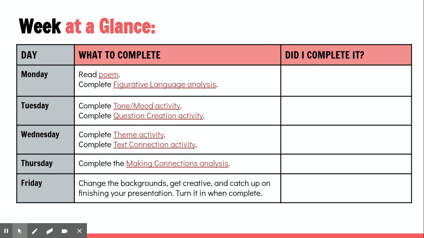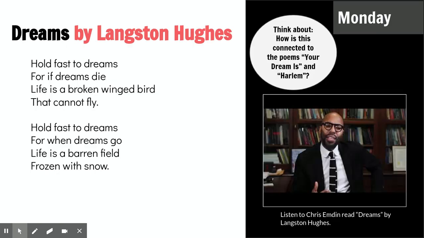Wednesday, complete the theme activity and a text connection activity. Thursday, you will complete the making connections analysis. On Friday, there is no school for you all, but you can still turn it in on Friday to change backgrounds, get creative, and catch up on finishing your presentation on that day.